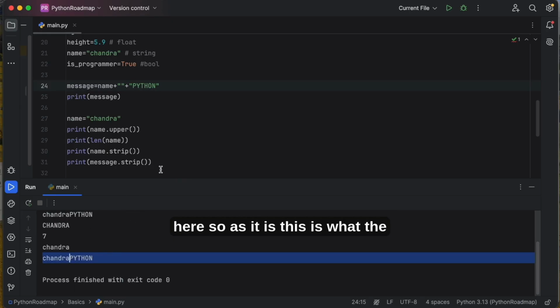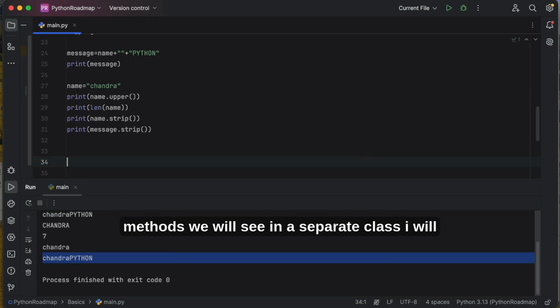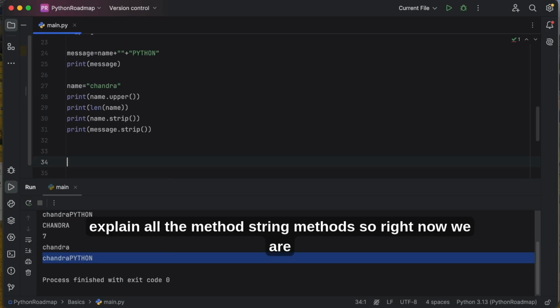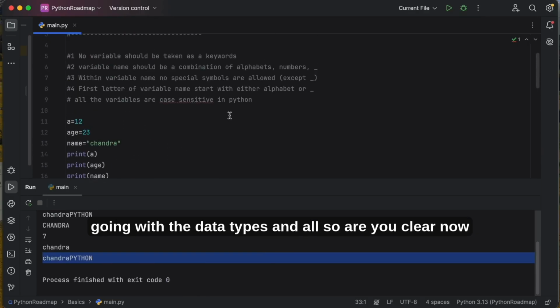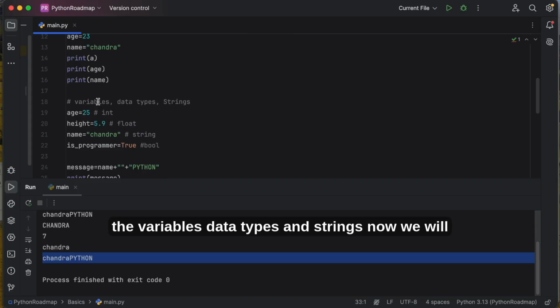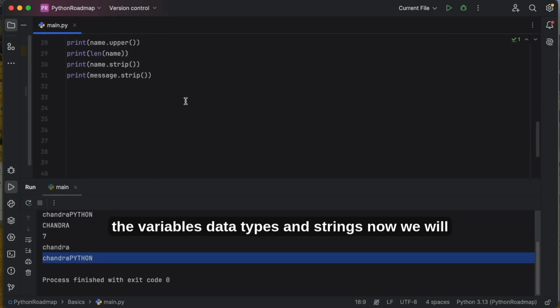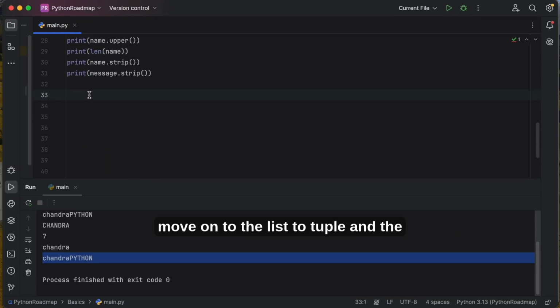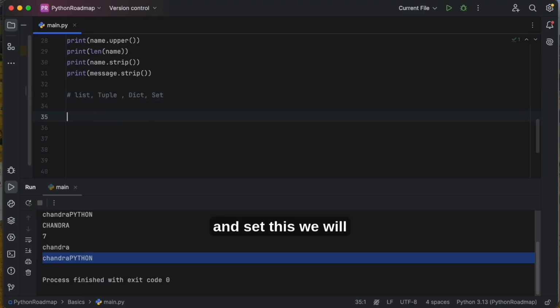So as it is, these are the methods we will see in a separate class. I will explain all the string methods. Right now we are going with the data types and all. So are you clear now? The variables, data types and strings. Now we will move on to the next step, list, tuple, dictionary and set. This we will see now.